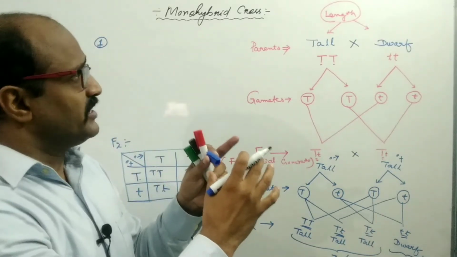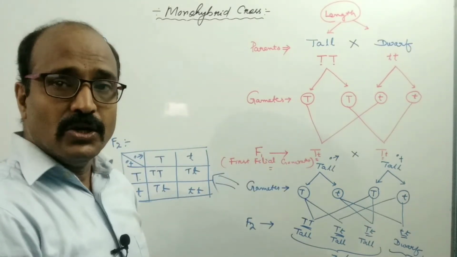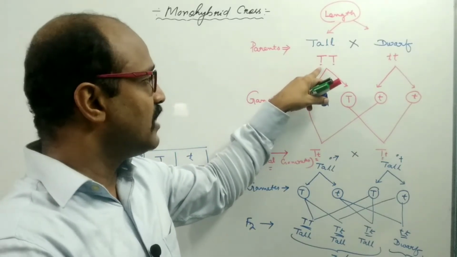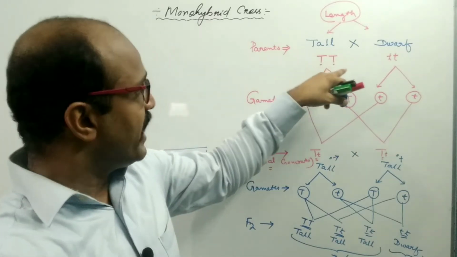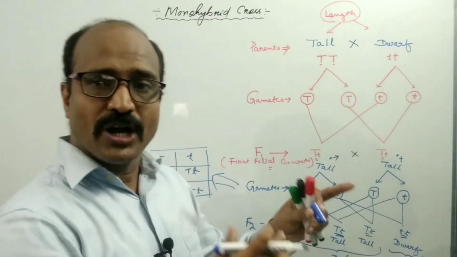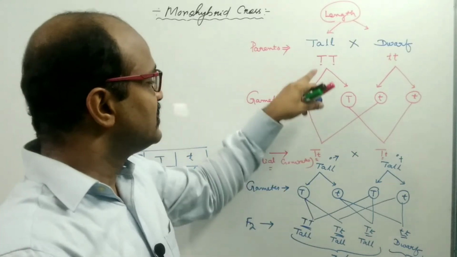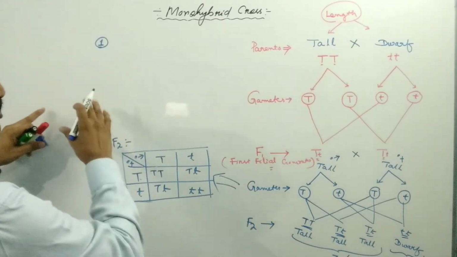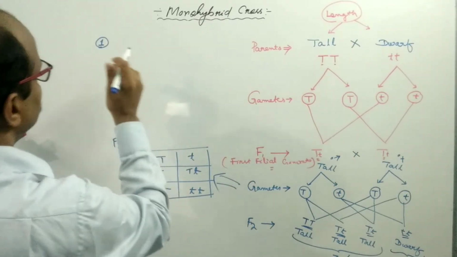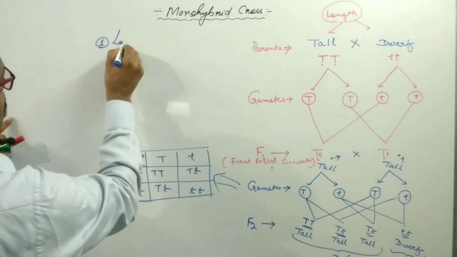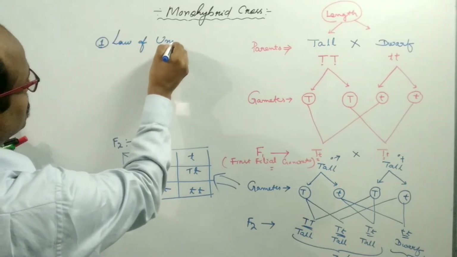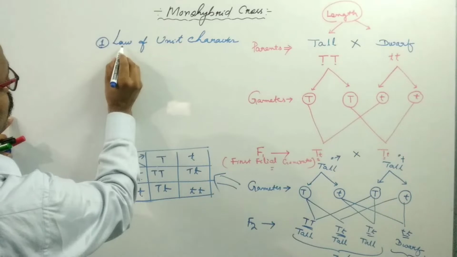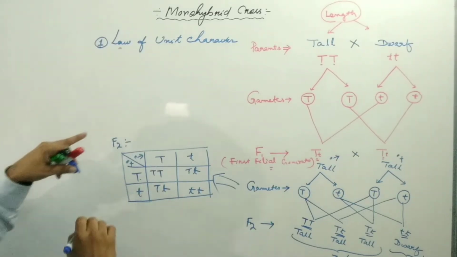Mendel knew that each and every character of the individual is controlled by a single pair of factors. Now these factors are known as genes. So according to Mendel, each and every character of the organism is controlled by a single pair of factors, and such a principle is known as the law of unit character, also known as the principle of unit character.